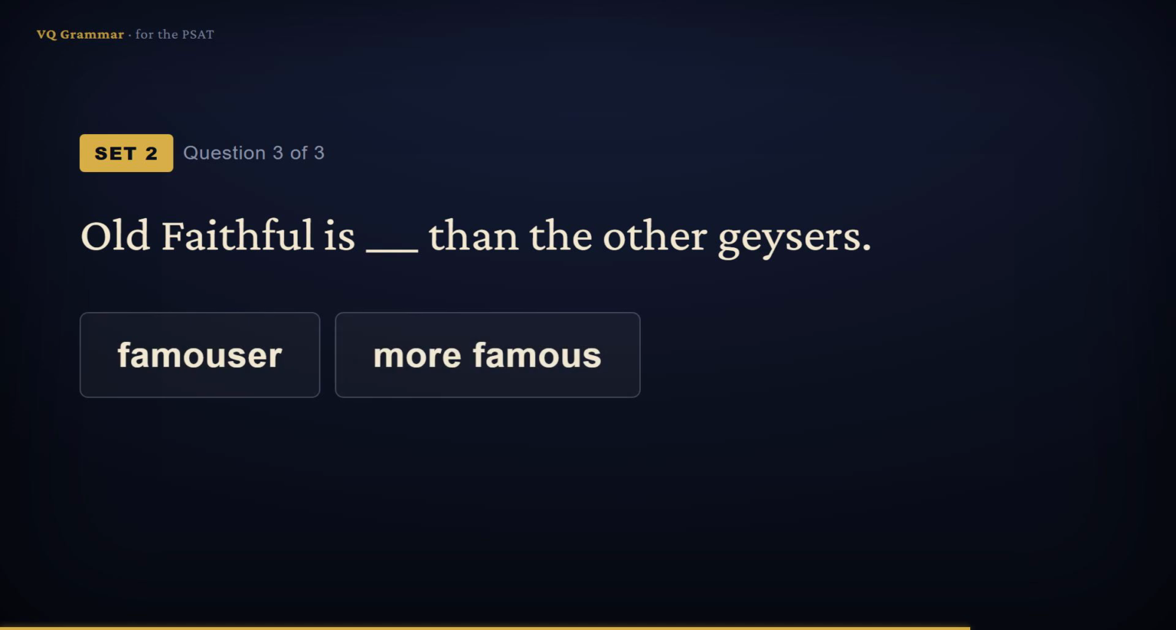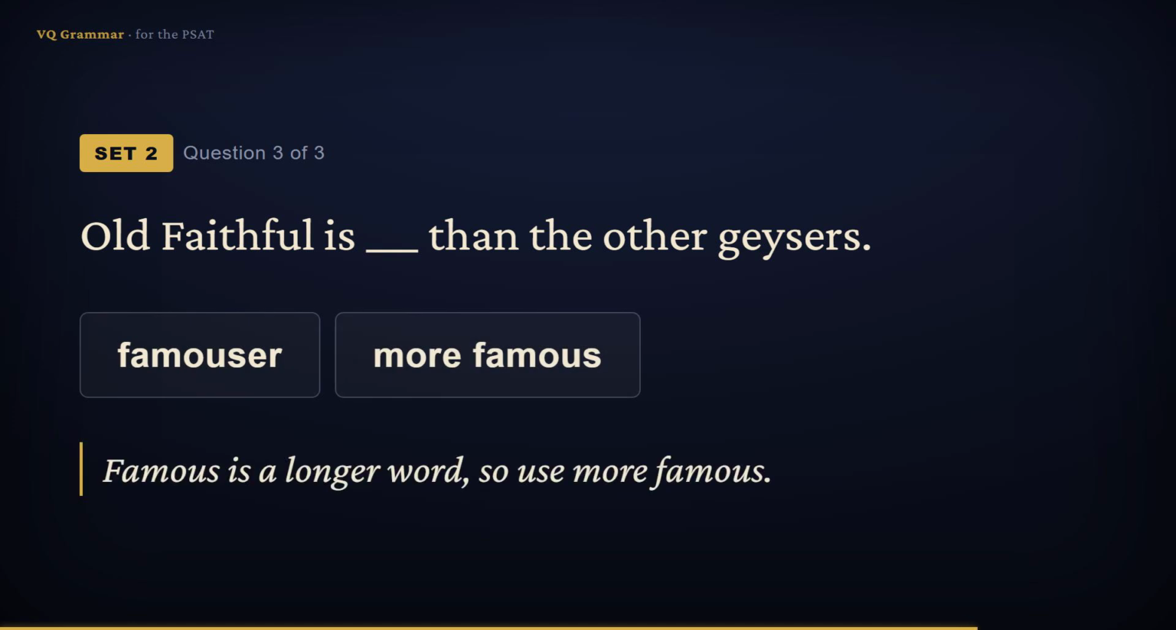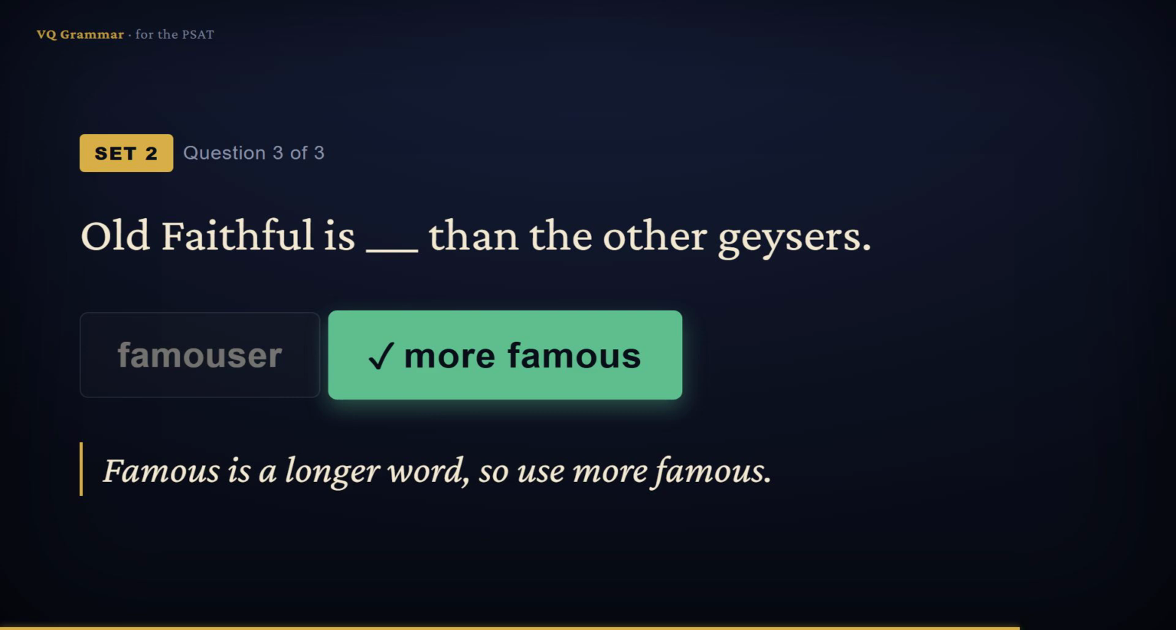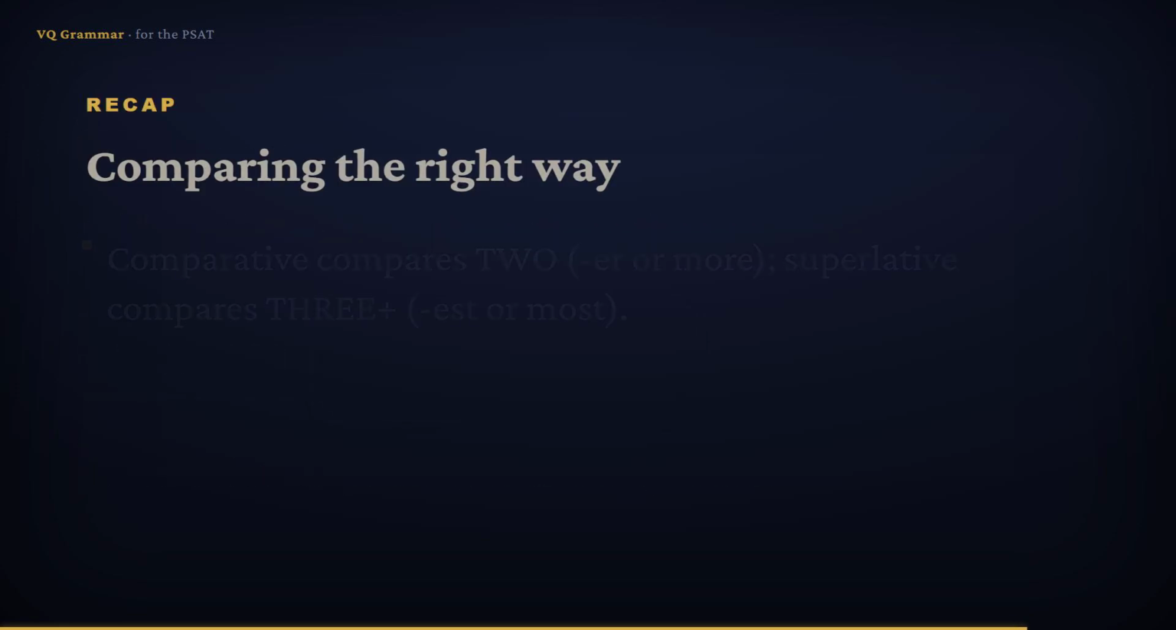Old Faithful is blank than the other geysers. Than means 2, a comparative. Now, famous is a longer adjective, so it takes more, not the ending er. Famouser is wrong, so the answer is more famous.